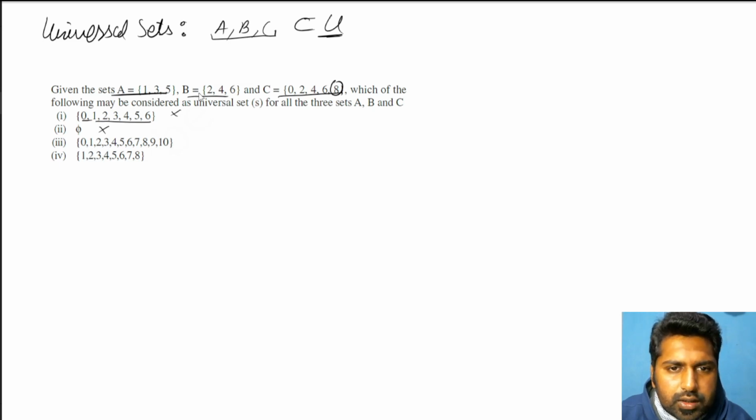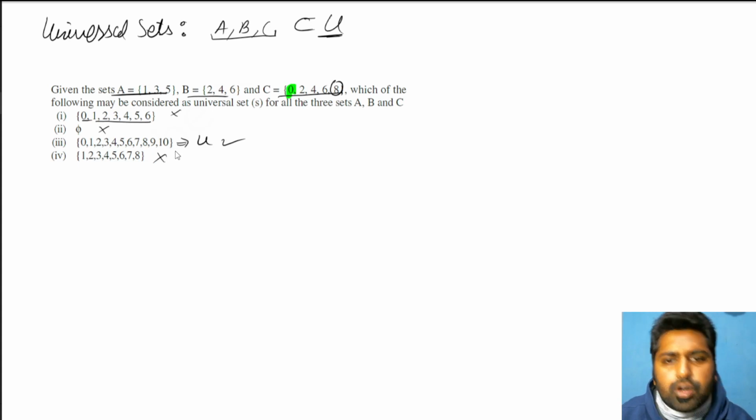So 0 to 10, all the numbers are present. 8 is there, 2, 4, 6 is there, 0 is there, 1, 3, 5 is there. So yes, this can be a universal set for this A, B, C. Of course, there can be many universal sets, but this can be right now. So this is correct. 1, 2, 3 up to 8. Yes, it can be, but the problem is 0, which is present in set C, is not present here. So again, it cannot be a universal set.